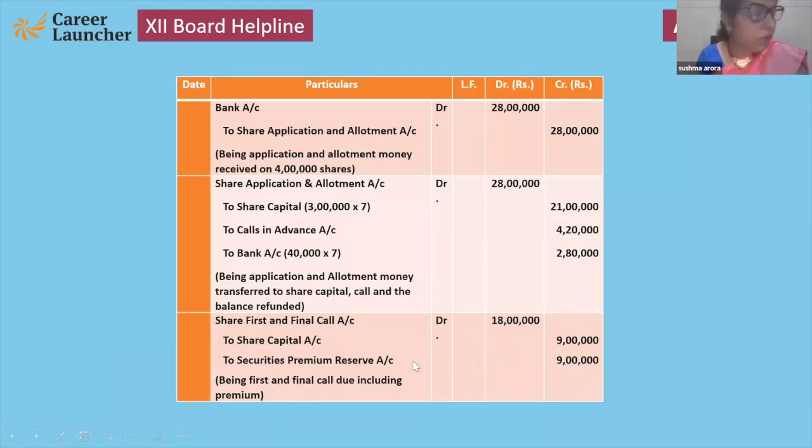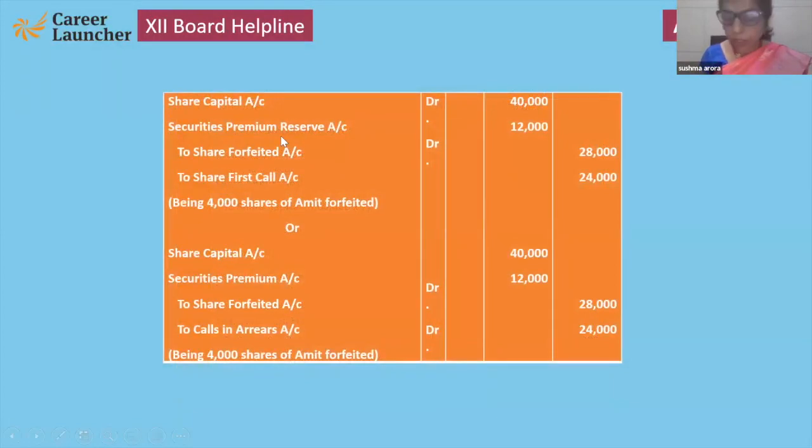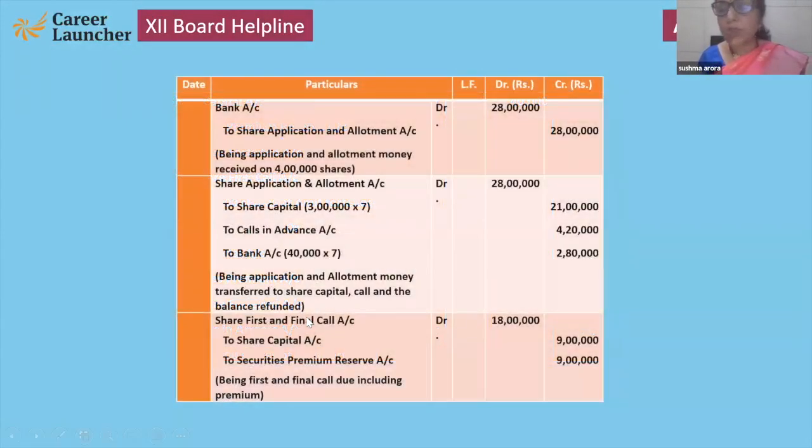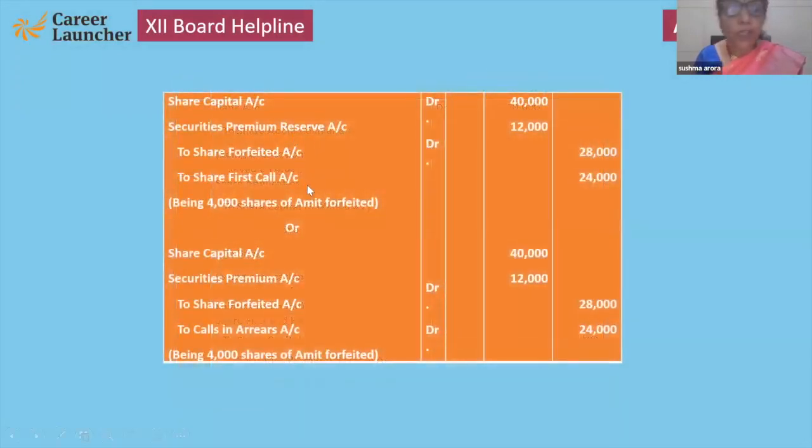Note down, children. The main thing in this question which is uncommon is that application and allotment is combined, as well as first and final call is combined. And the second thing which they have given is SPR is with the first and final call, 3 rupees. Now see. Now the company, after 4 general entries only, because no need to make the other general entries, application and allotment combined and first and final call combined. So what they do, they just forfeit the entries.